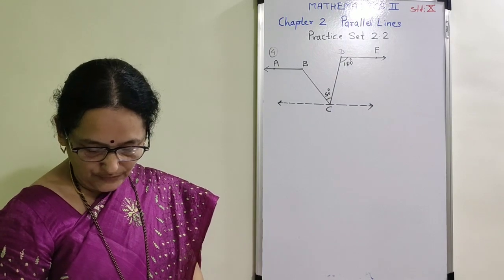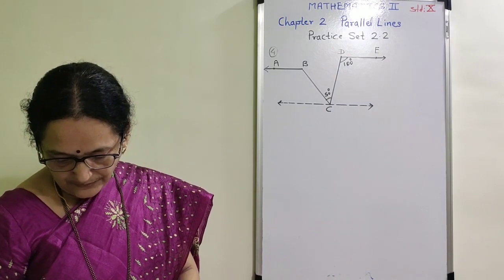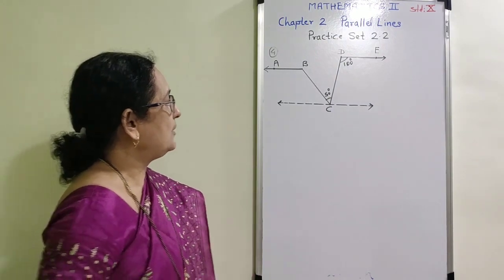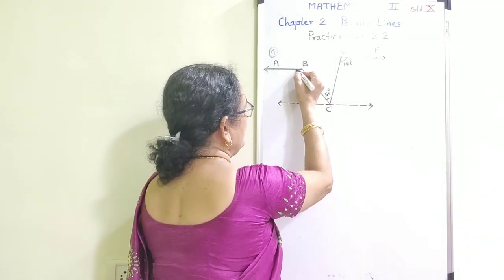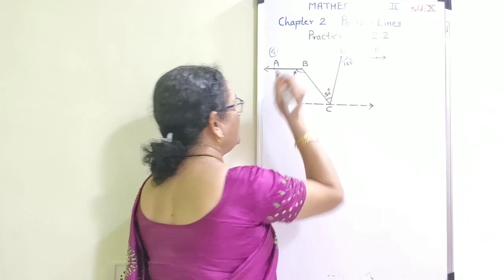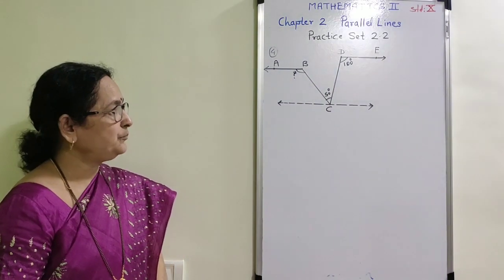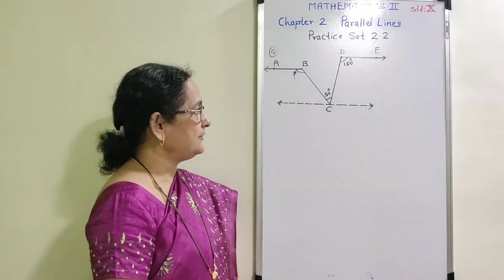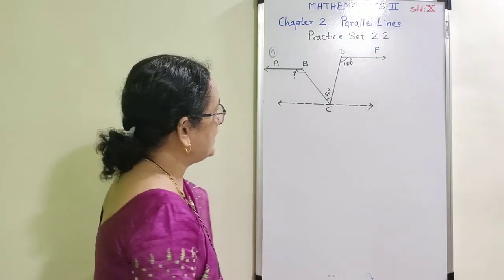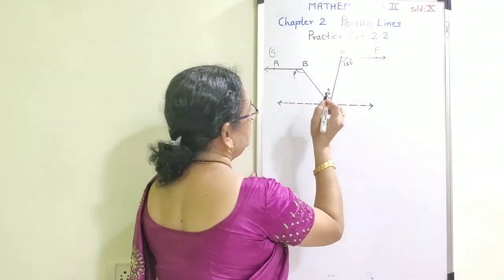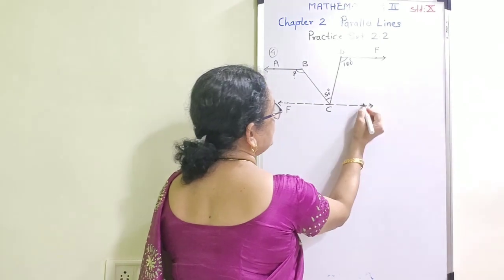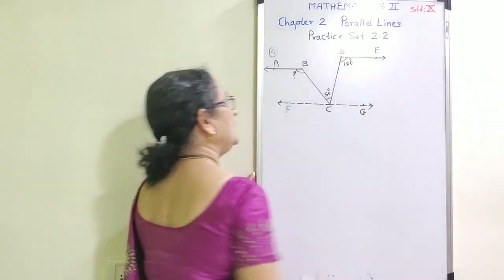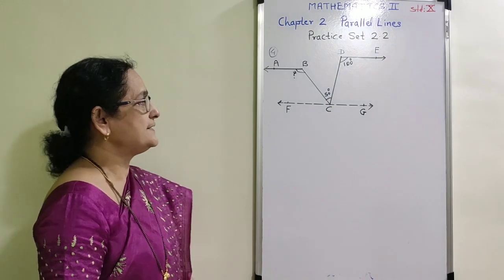Now, how are we going to find measure of angle ABC? They have given that find measure of angle ABC. You are going to find out measure of this angle ABC. Now, first of all, observe the given figure. Suppose we are using A, B, C, D, E, F and G. I have taken 2 points on the same line.